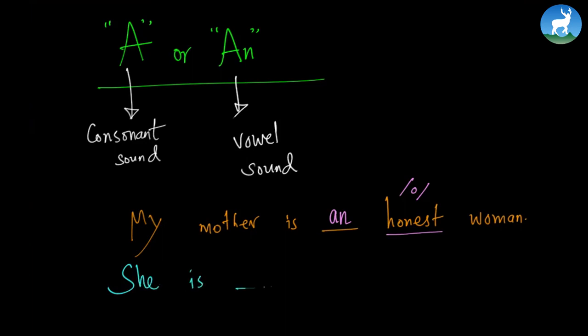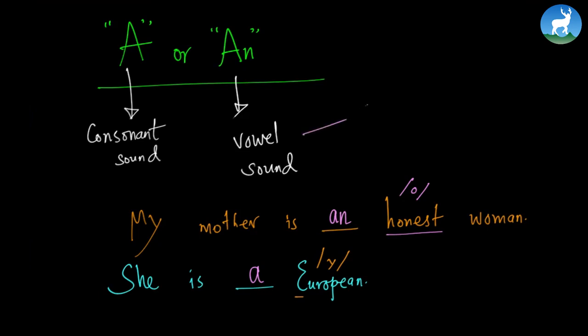She is blank space European. You will see there is a vowel letter in the beginning, but it is pronounced as "yoo" European. Since there is a "y" sound, we are going to use the word "a". So we don't say she is an European, we say she is a European. So pay particular attention to the sound.